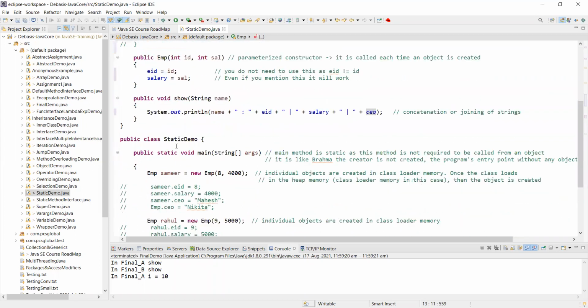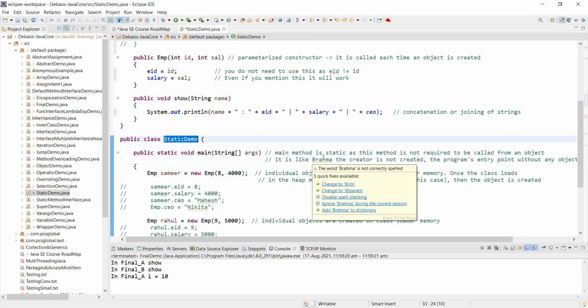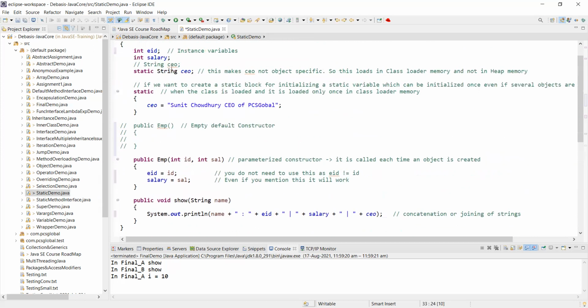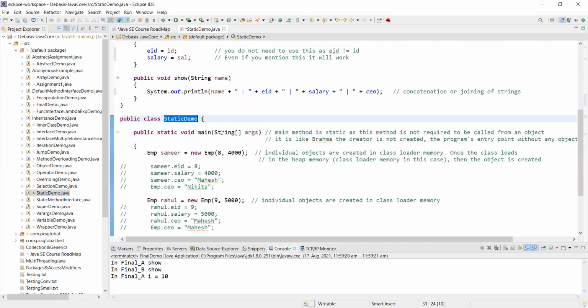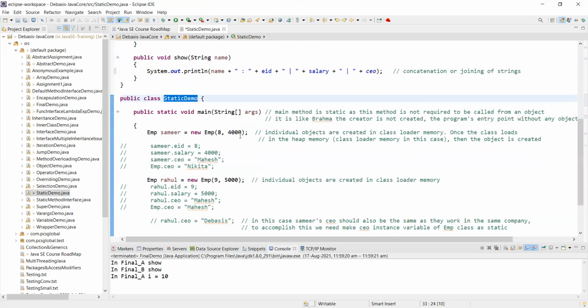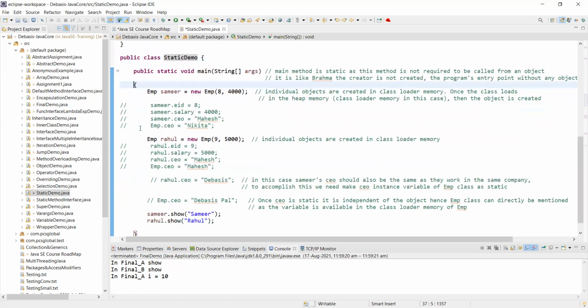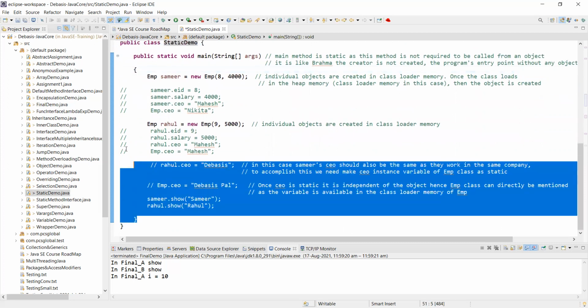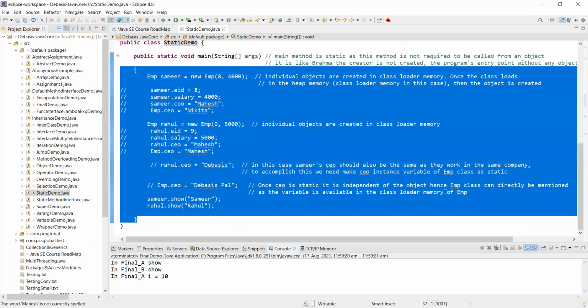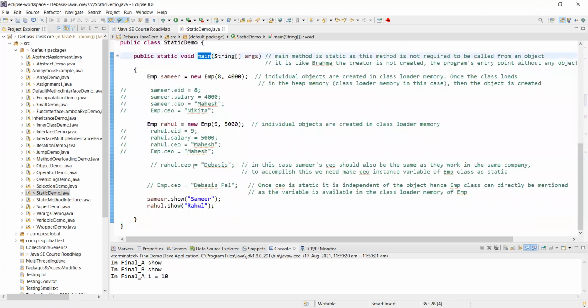Now, let's come to this. We are declaring a class, static demo, within which I have a main method, because now I want to create a class static demo through which I would like to execute and use these classes. That is the basic concept of programming in Java or any object-oriented programming. Now, what is happening within this block? Any function or method starts with curly braces and ends with curly braces. So this is the entire block of the main method.